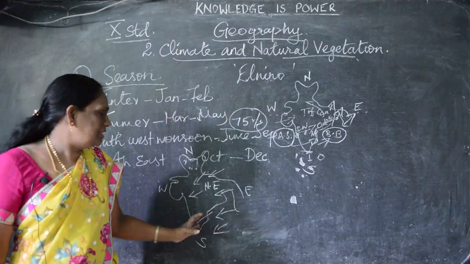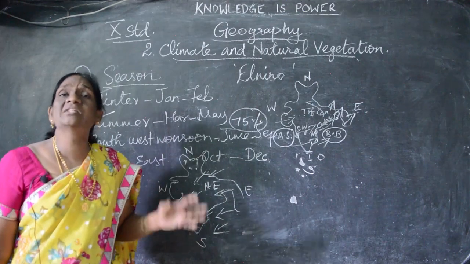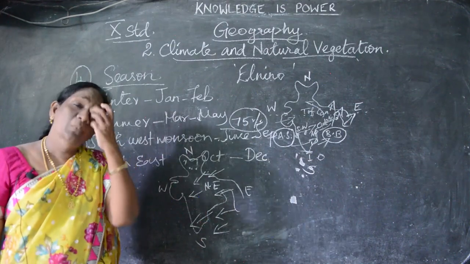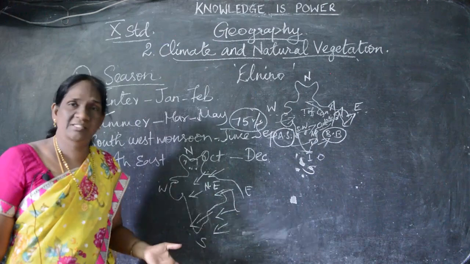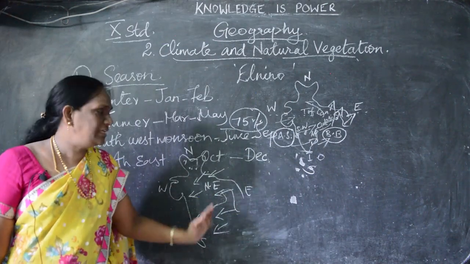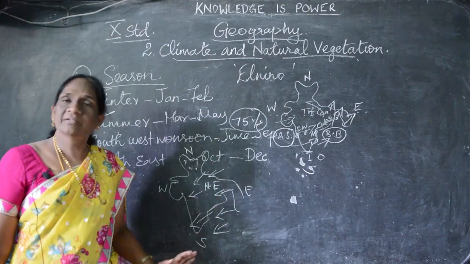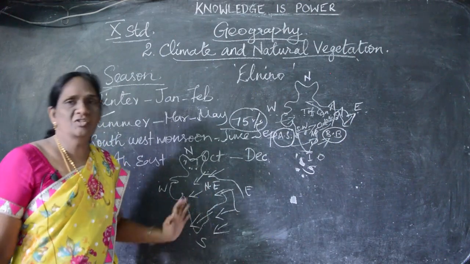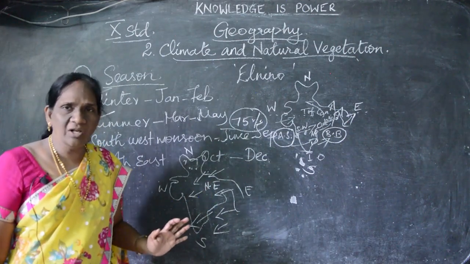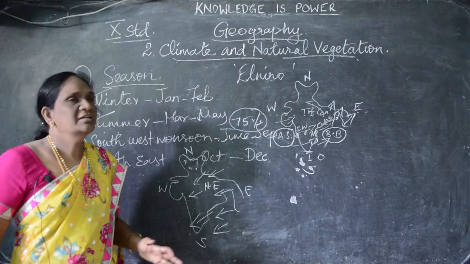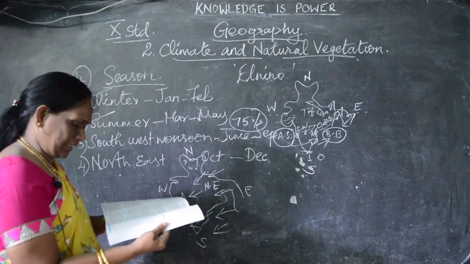And in this area, especially Andhra Pradesh and Odisha, they are getting more rainfall than other states. Can you follow? The eastern coastal region is getting rainfall from these northeast monsoon winds. Have you all understood, children? Okay. Shall we pass on to the next one? Okay.